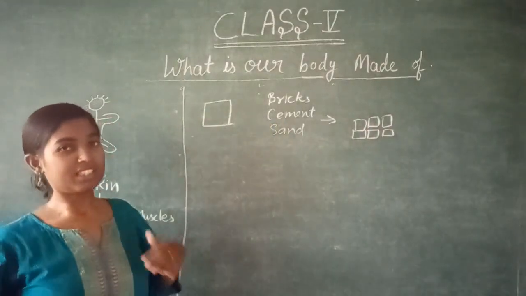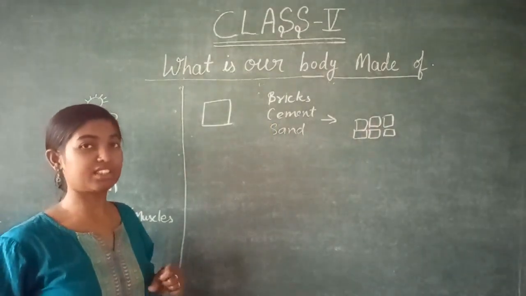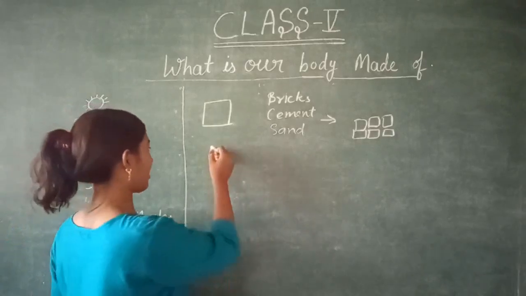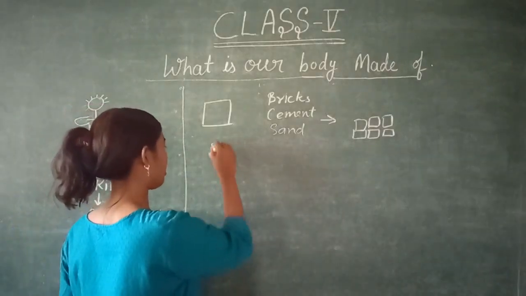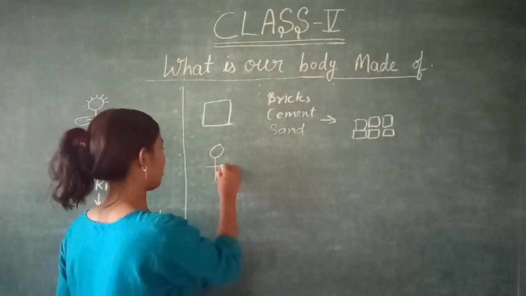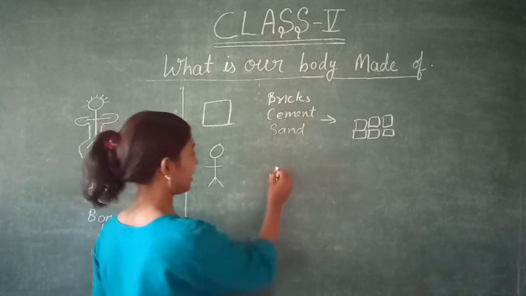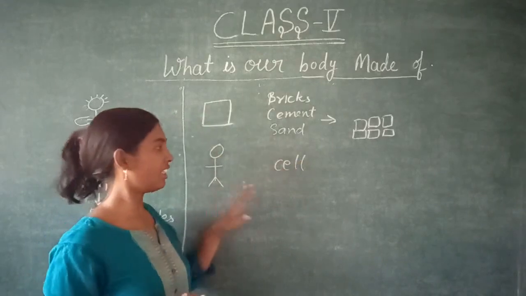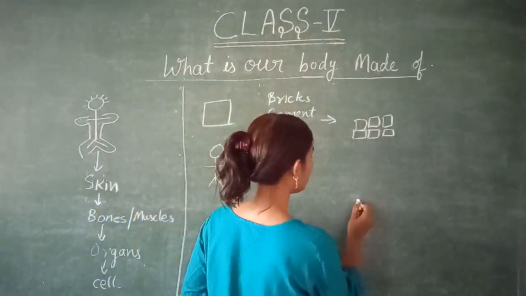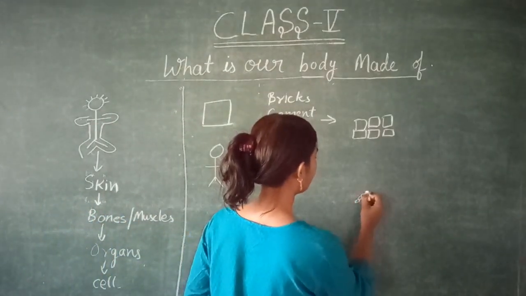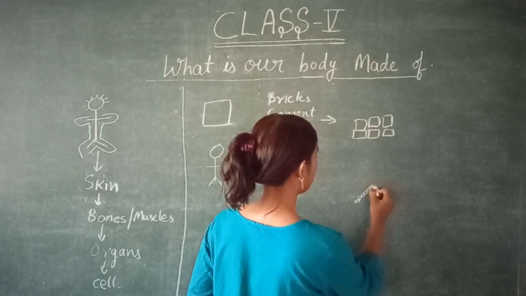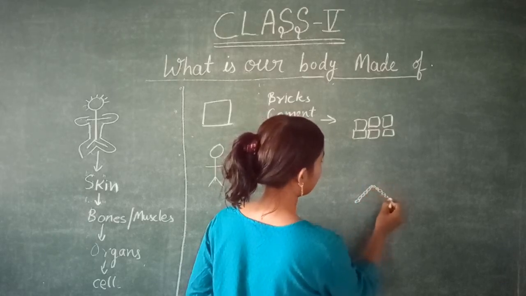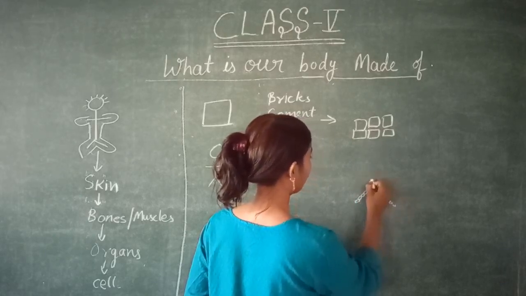Similarly, if I ask you to construct a human body, what do we need? We need cells. If we join two or more cells together, then only can we construct the human body.